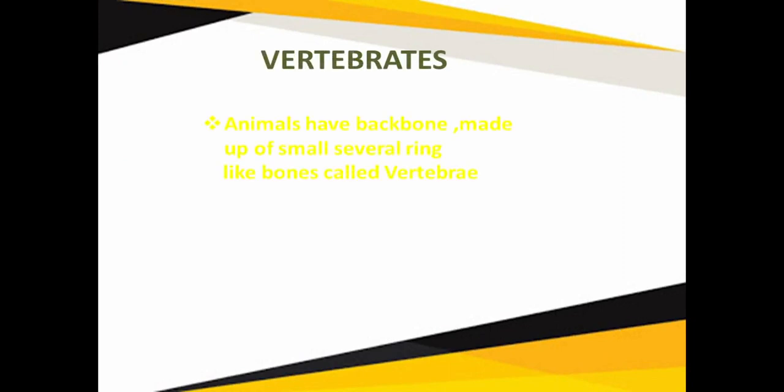So let's study now the definition of vertebrates. What are vertebrates? Vertebrates have a backbone. Their backbone is made up of several small rings, and these small rings are called vertebrae. So they have a well-developed bony skeleton. We have already discussed the examples.